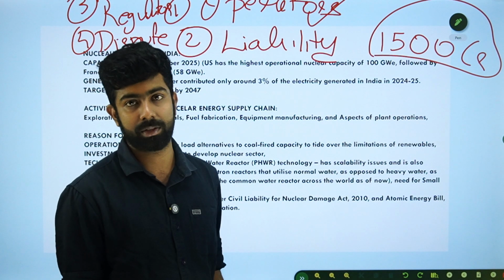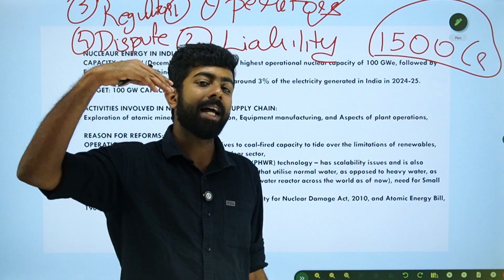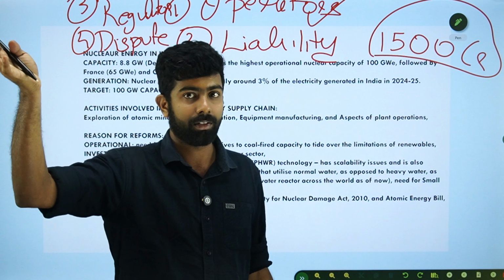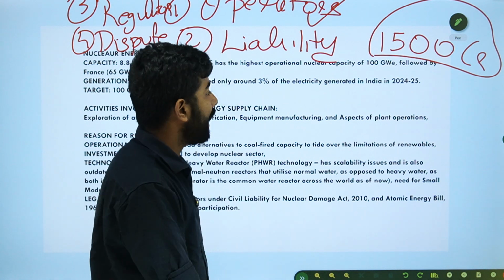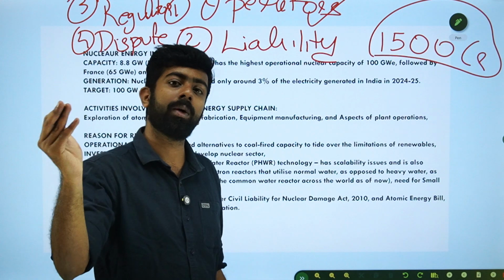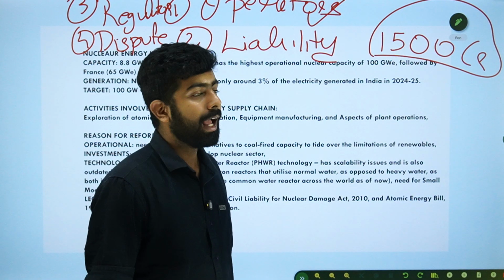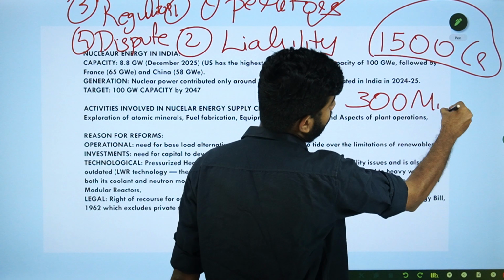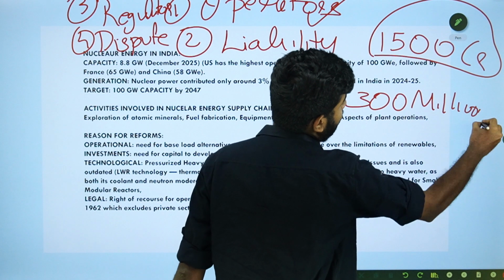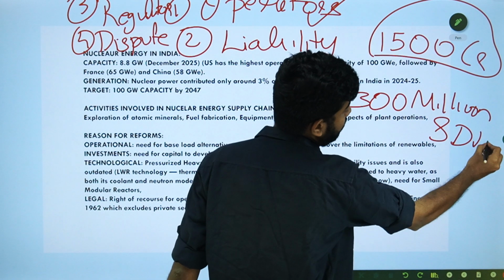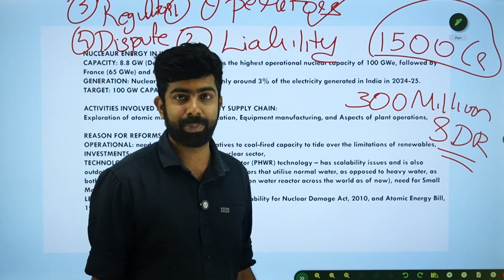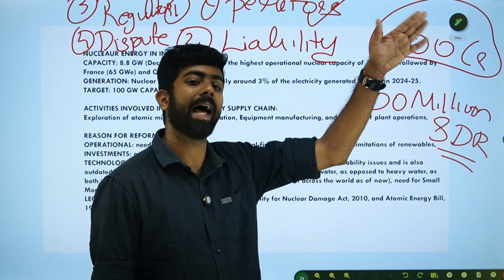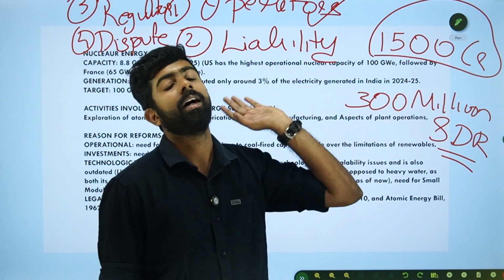If the damage cost increases beyond that, the government steps in. The government has secondary liability, up to 300 million special drawing rights of the IMF. That value will be covered by the government.